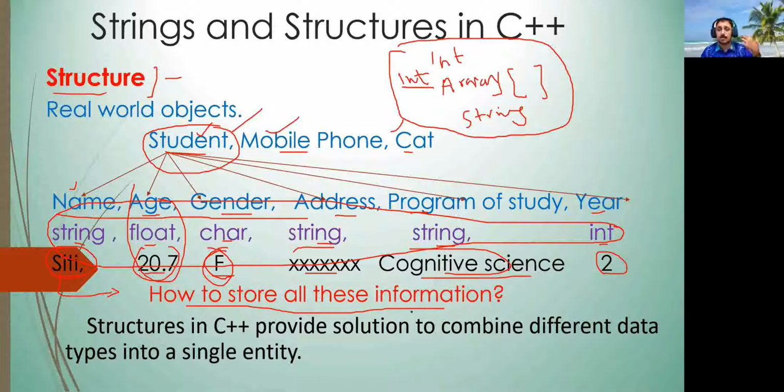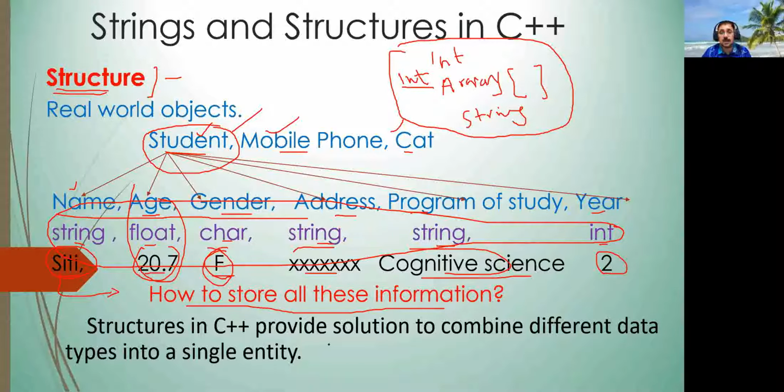It is actually a big challenge to the built-in or primitive data types. The primitive data types are int, float, string, etc. So to solve this problem and combine all these different data types into a single entity, C++ introduced structure.